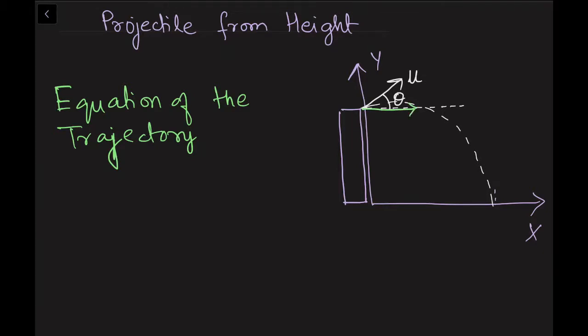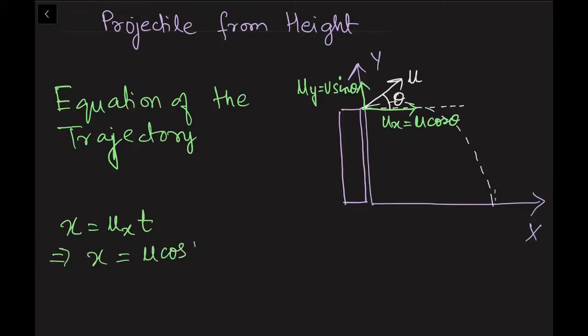Ux is u cos theta, the velocity along the x axis, and uy is u sin theta, the component of velocity along the y axis. x is the displacement along the horizontal direction, so I can write x is equal to ux into t, which is x is equal to u cos theta into t.